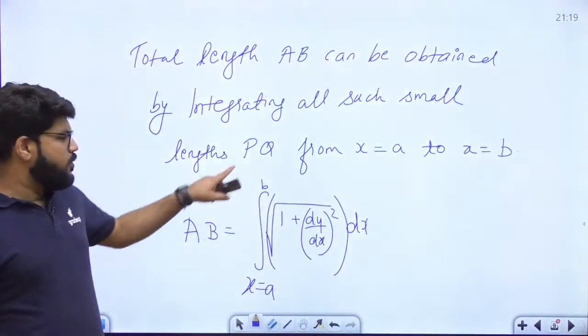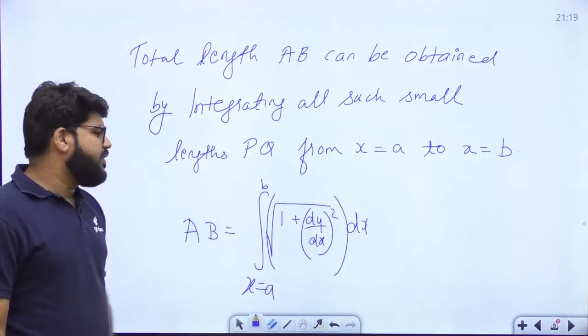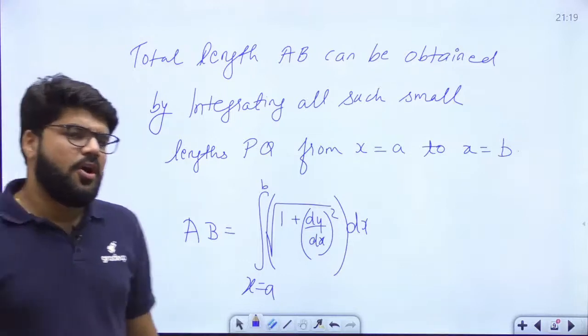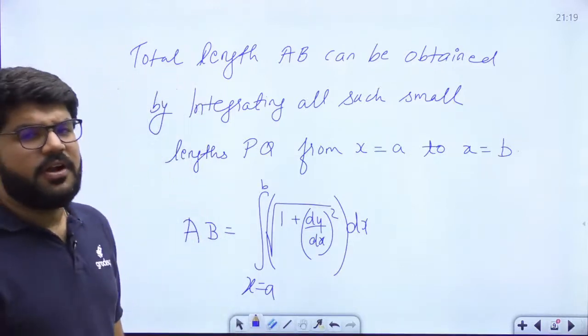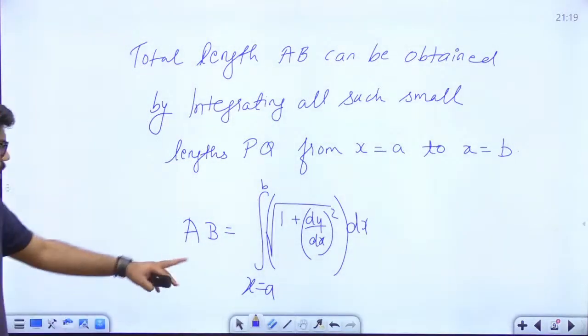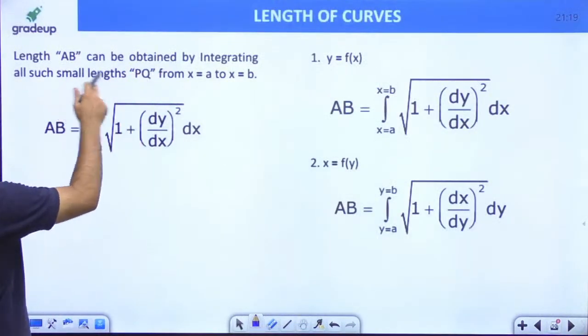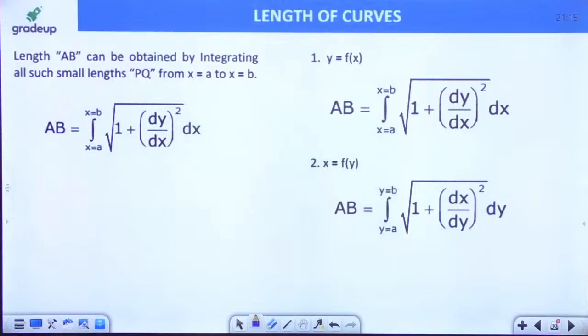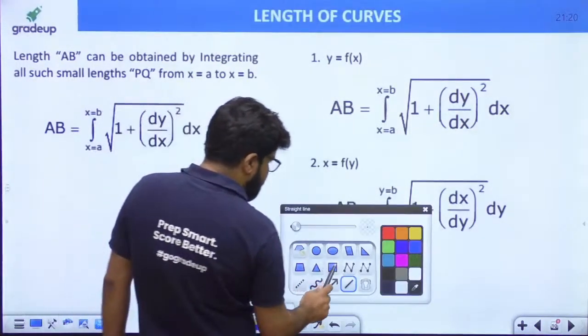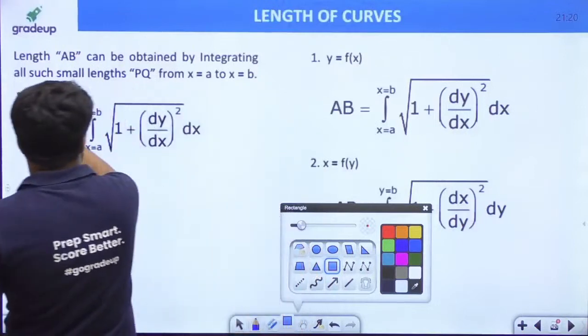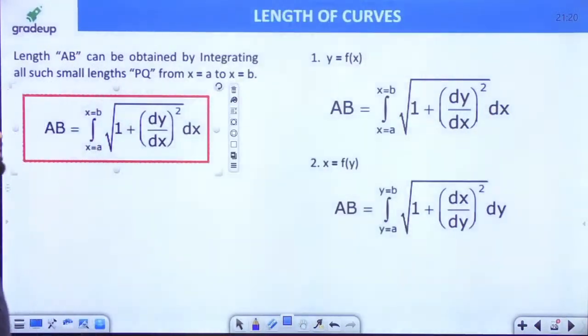It is the length of the curve y equal to f(x) from the point A to the point B. The length AB is obtained by integrating all such small lengths PQ from x equal to A to x equal to B, and this is the final formula written in front of you: integral from x equal to A to x equal to B of root of 1 plus (dy by dx) whole square dx.